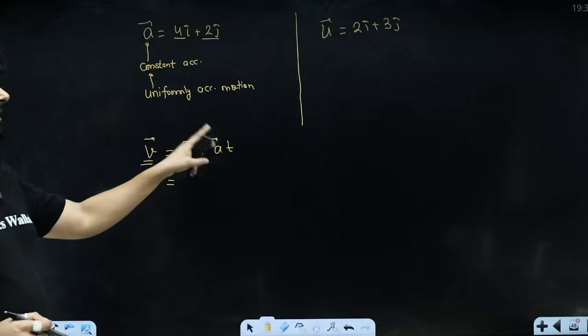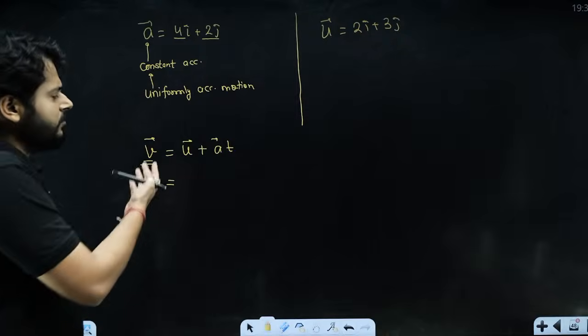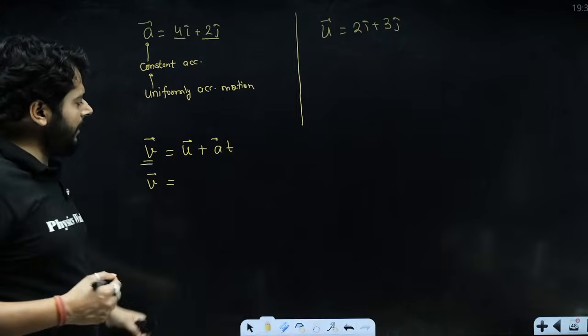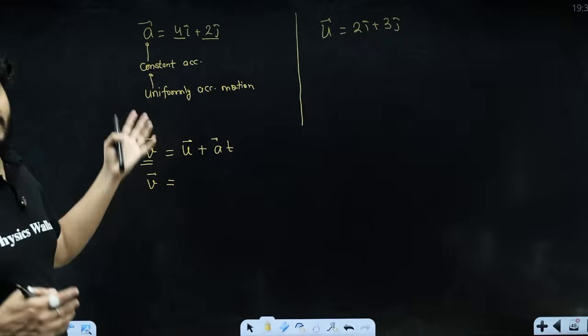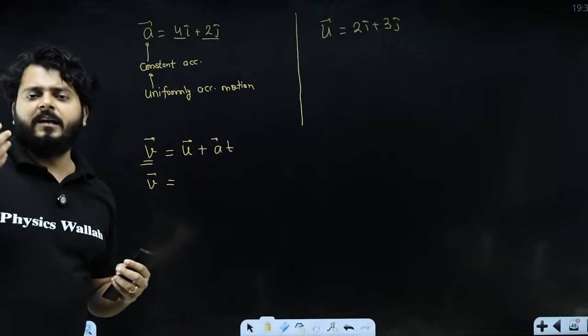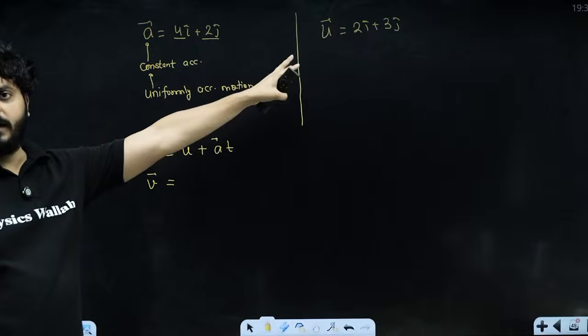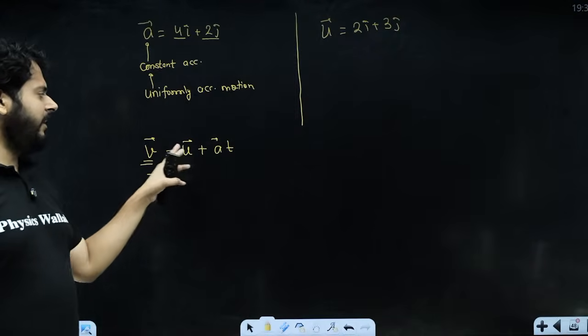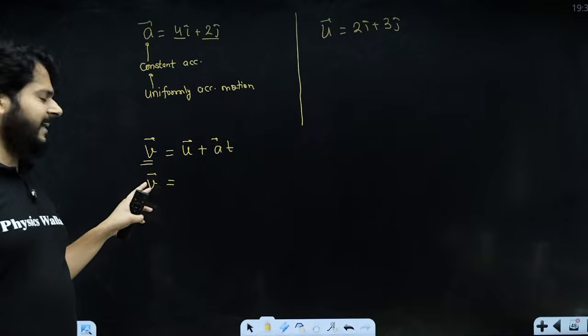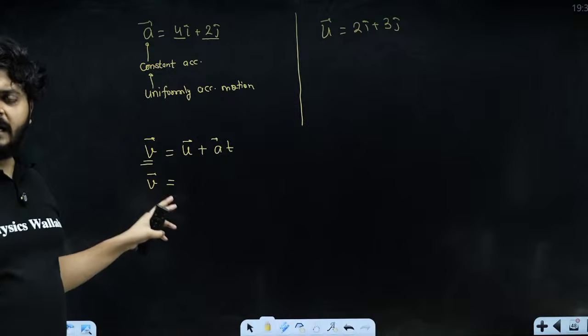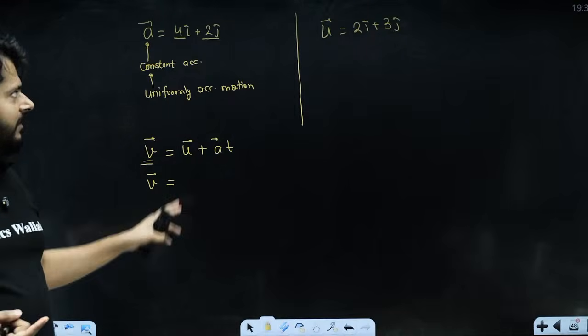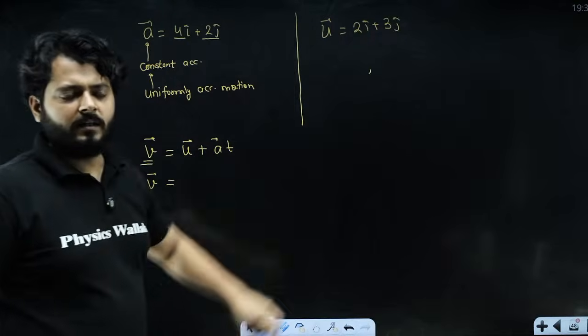Since they are giving it in the vector format, I'm using it in vector format, which is more appropriate, right? In fact, even if they were asking the magnitude of velocity, I wouldn't have converted acceleration and velocity over here. Rather, I would be putting it in a vector format. I will finally get the velocity vector, which is a lot easier, and I will be solving only one under root. Otherwise, I'll be solving one under root here and one under root here, right?